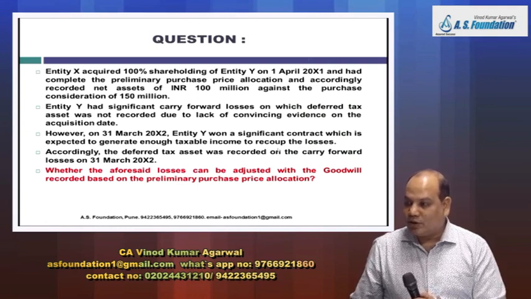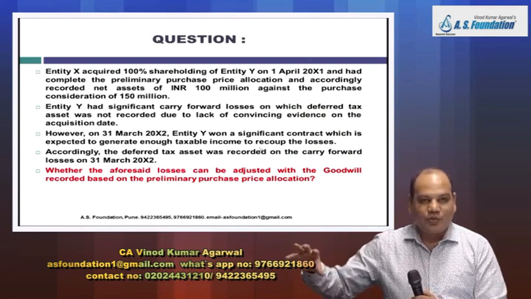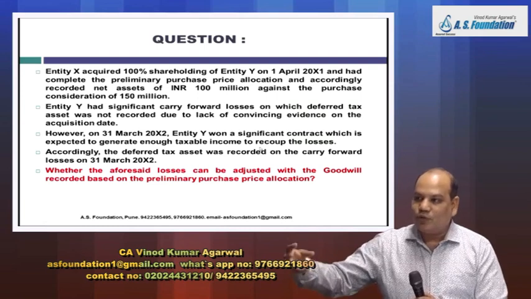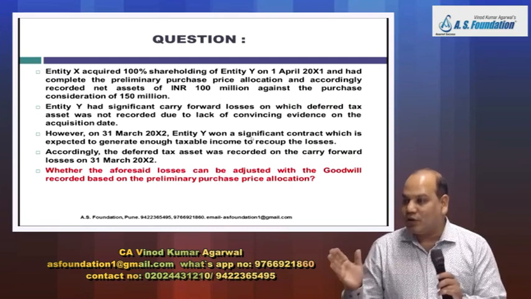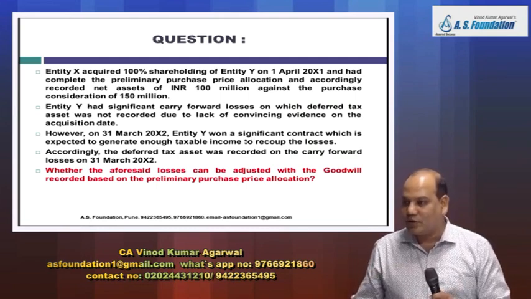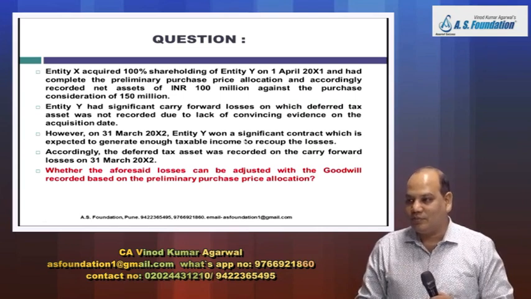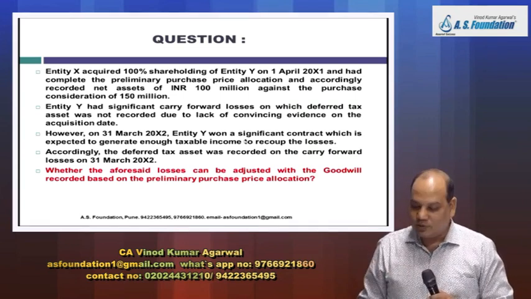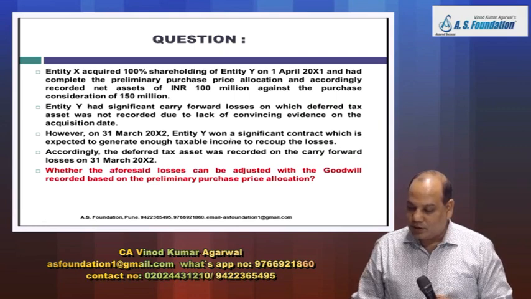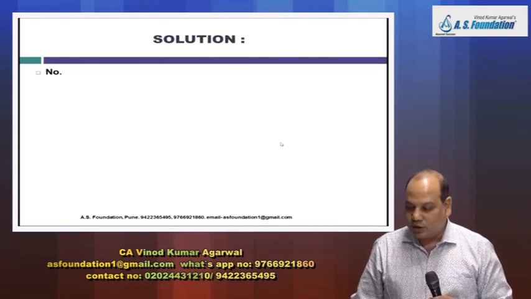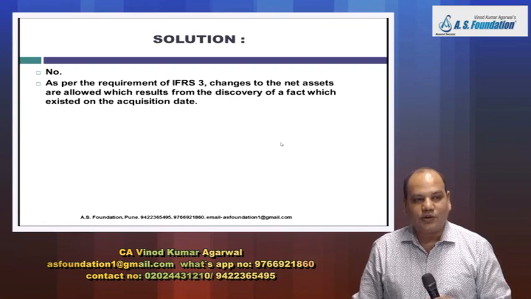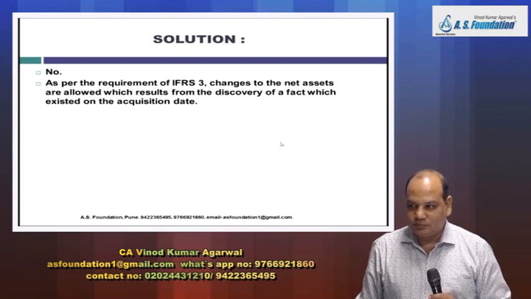On 1st April this contract was not there. So subsequent event should give you information on 1st April 20x1. Now this transaction was not in existence only. Suppose this was in existence but you are not aware about it. Then you can do the adjustment in goodwill. But the example says entity Y won a significant contract. So this is clearly a case of post acquisition transaction. And therefore this cannot be used for adjusting the figure of 1st April.